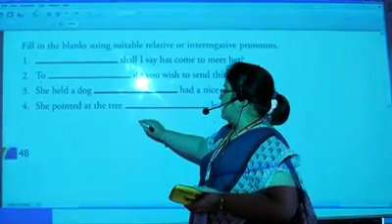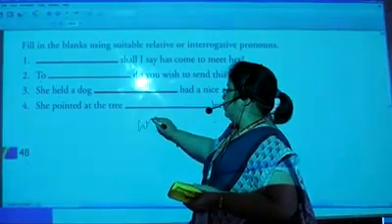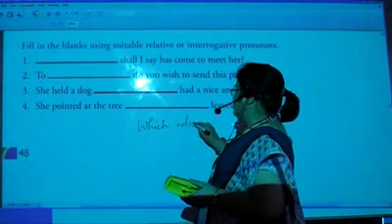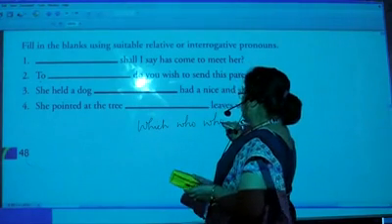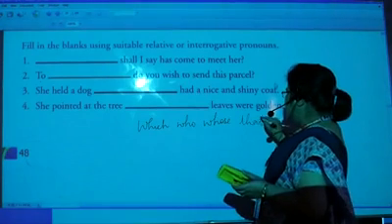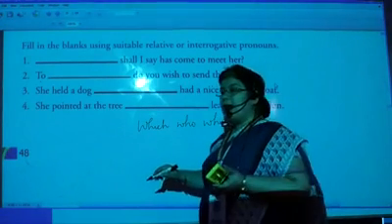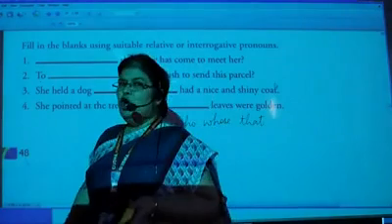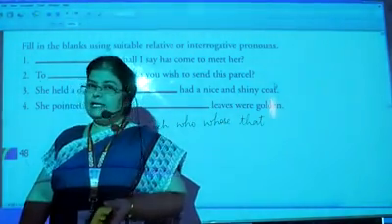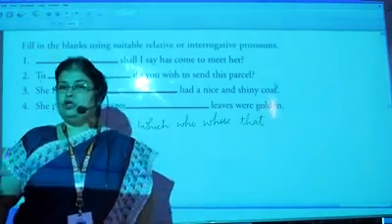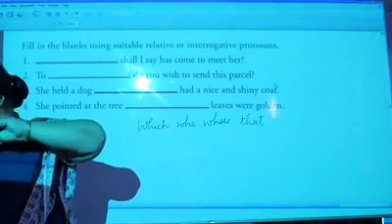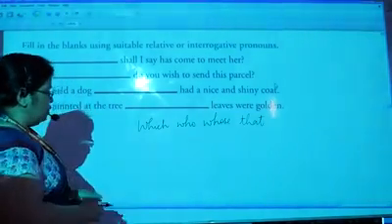Now, words like which, who, whose, that, these are the words that can be used as relative pronouns. Same words can be used as interrogative pronouns also. I repeat, they can be used as interrogative pronouns also.